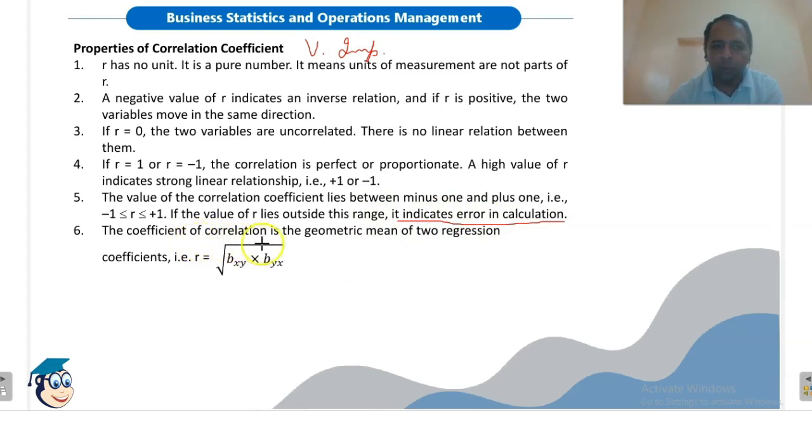The coefficient of correlation is the geometric mean of the two regression coefficients. In the later part, we will cover regression also. There we will look at the regression coefficients. So Bxy and Byx here are regression coefficients. So R is the geometric mean of the two regression coefficients. Remember this property. This is important.